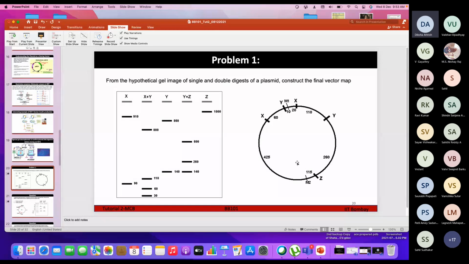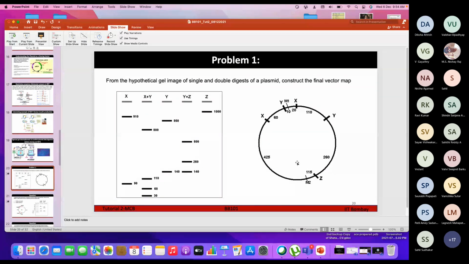I have a doubt. There are two Ys, and how do we know from which Y we have to make the cut? If there are two Ys, it will make the cut on both the Ys. It is possible that a restriction enzyme can have two sites, or multiple sites, within the same plasmid.